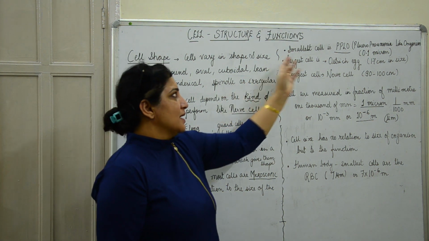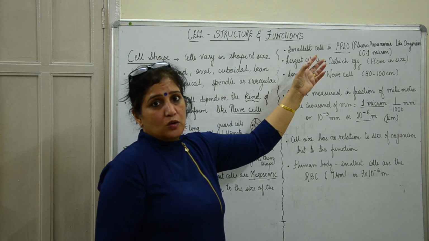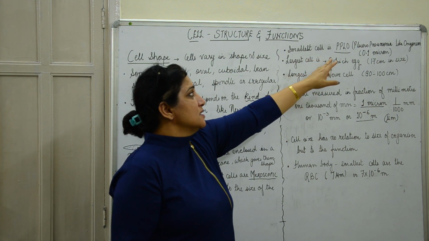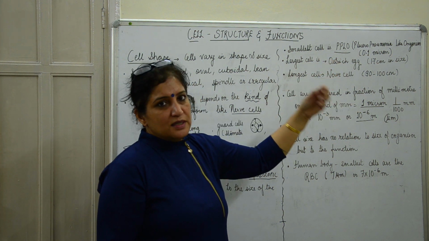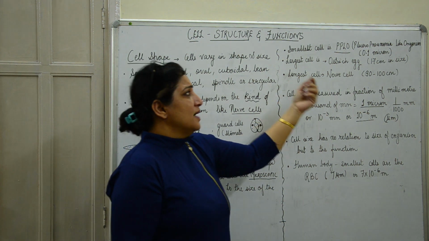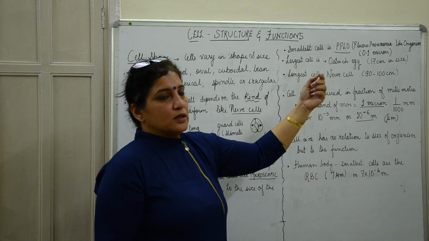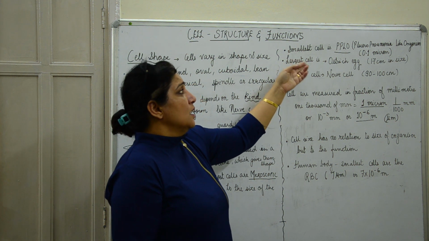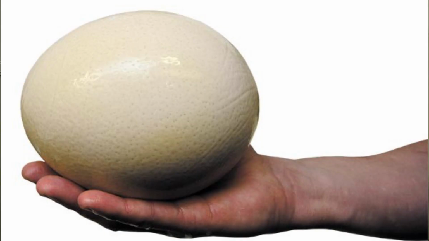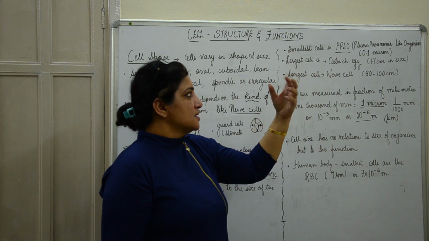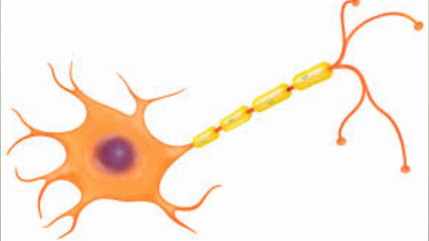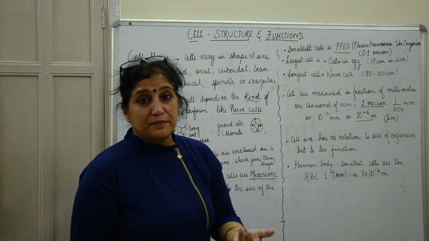Now coming on to a few facts. The smallest cell in the whole world, which we know in all living organisms, is a cell called PPLO. It is a pleuropneumonia-like organism. It is basically a microorganism, and the size is 0.1 micron. I'll explain what a micron is now. The largest cell which is visible to the naked eye is an ostrich egg cell, which is about 17 centimeters in size. I'll show you a photograph of that also. Then we have the longest cell, which is a nerve cell in the human body, about 90 to 100 centimeters long, so it is almost 1 meter long.